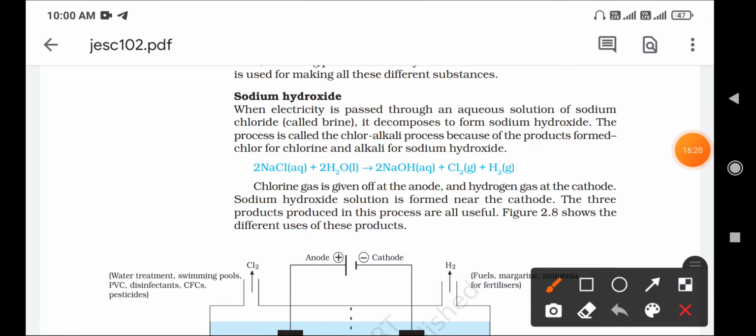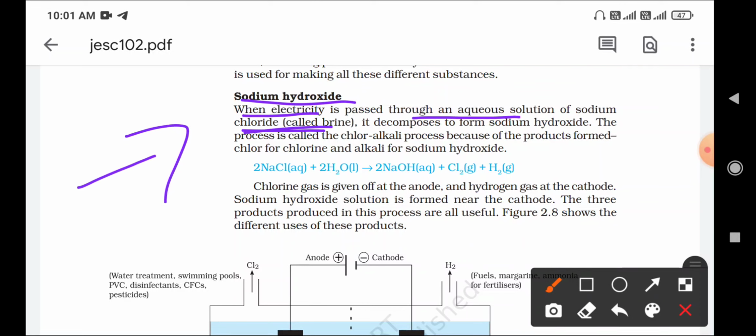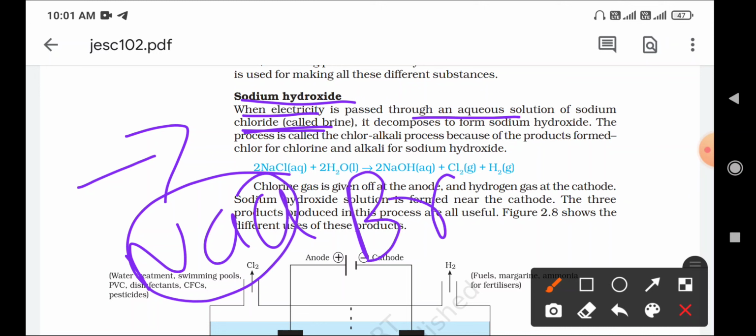Next is sodium hydroxide. How is sodium hydroxide formed with the help of sodium chloride? When electricity is passed through an aqueous solution of sodium chloride, which is also called the brine solution. Remember that NaCl solution is called the brine solution. One question can come in multiple choice form: which solution is called the brine solution? You can write NaCl.